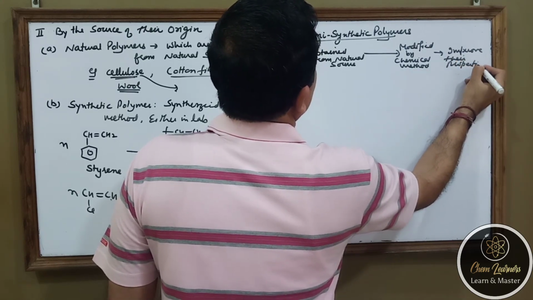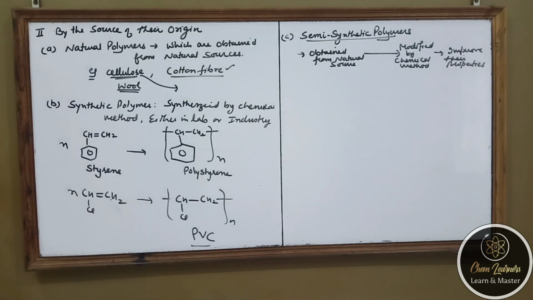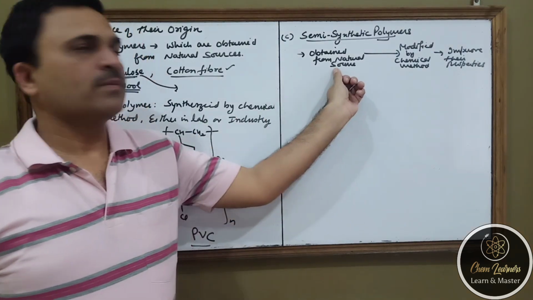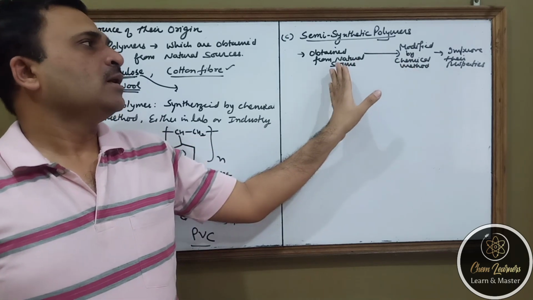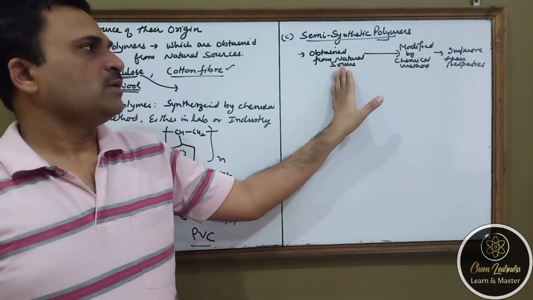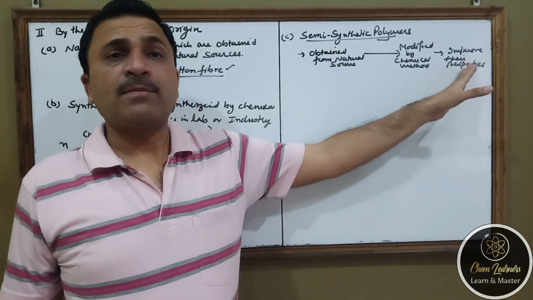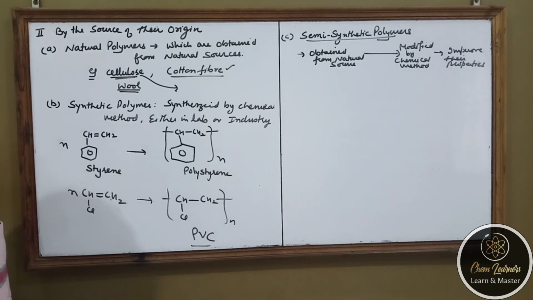So if we want to improve the properties of a polymer and we want to synthesize that polymer in such a way that the polymer is actually obtained from a natural source, and we do some chemical reactions so that the property of that natural polymer or natural source polymer gets improved for its application, then we say that the polymer is semi-synthetic polymer.